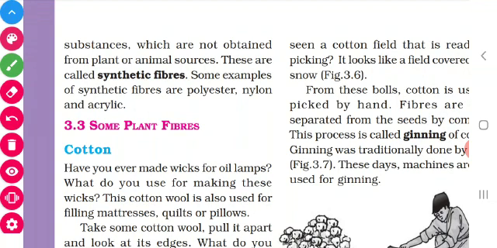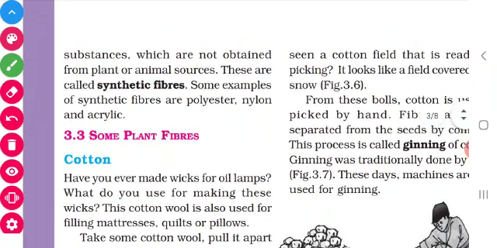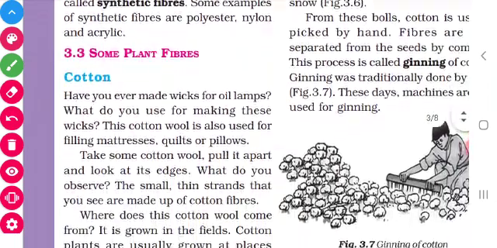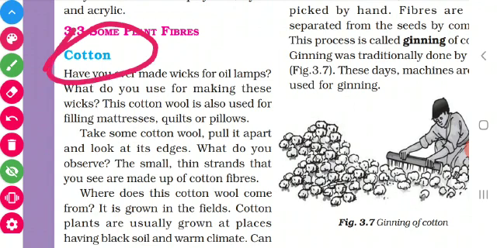Like that also they may frame questions. Okay, you have to be thorough with the concepts and you have to write everything correctly. Okay children, yes. Now let us come to the plant fibers. In the plant fibers, first let us see cotton.